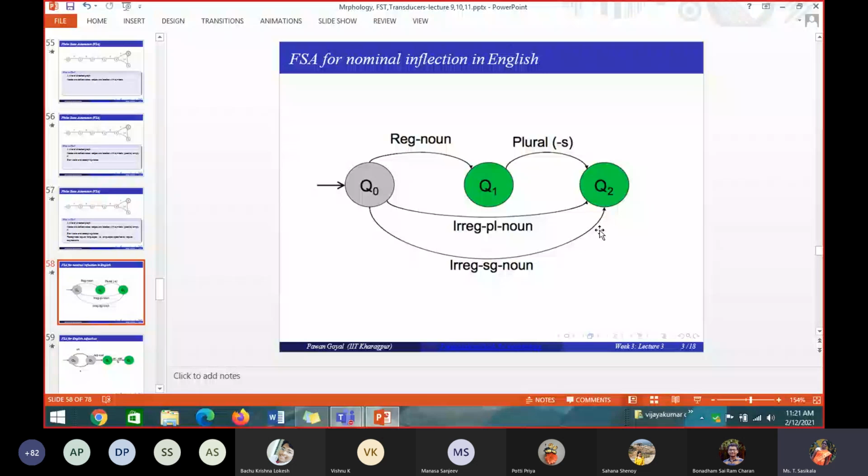If I give regular noun singular, it should accept. If I give regular noun plural, it should accept. If I have 10,000 words, maybe 5,000 words are regular noun singular and 5,000 words are regular noun plural, one finite state automaton should accept all of them. So how will you draw it? Which are all the nodes? Can you tell me how many nodes you will draw, what the edges are, and what the label on each edge is?